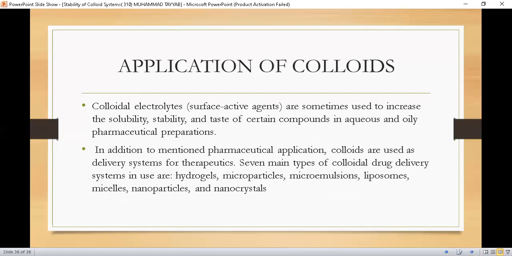So students, in today's lecture, we had a detailed study about the stability of the colloids and application of the colloids. So this was all about the colloids. The colloid part was covered in two lectures. In the first lecture, we discussed what colloids are, their types, and their properties. And in the second lecture, we had a detailed study on the stability of the colloidal system, in which we discussed the Schulze-Hardy rule, DLVO theory and different things. So students, kindly listen to the lecture carefully and make your notes.